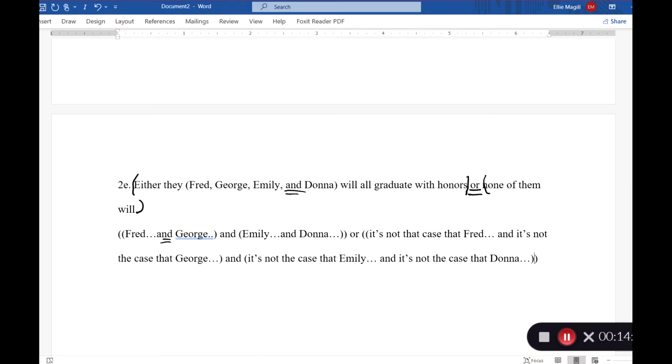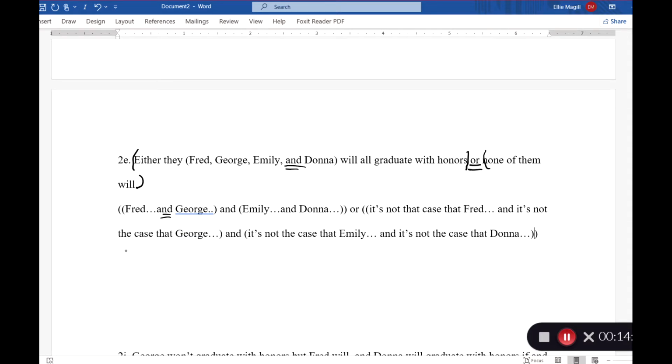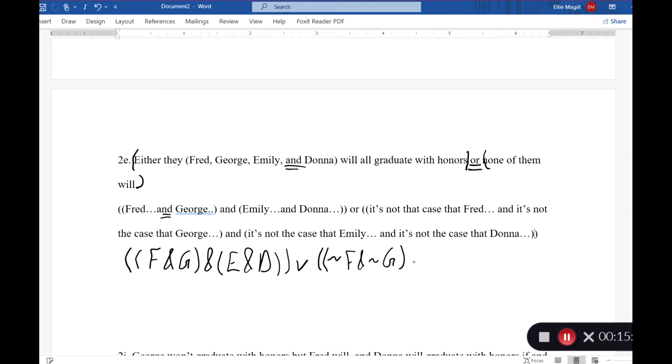And so if we do it that way, our symbolization is going to look like this. So then only our main connective is not contained in any parentheses.